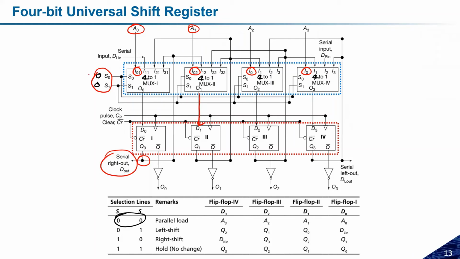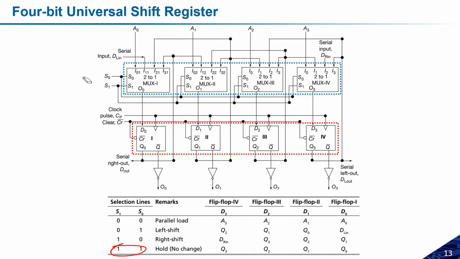Similarly, if we change to 1 0 or 1 1 or 0 1, accordingly you can select what kind of operation it is. So this particular diagram is nothing but the combination of all the circuits which we have studied before. Based on that, the control signals decide what kind of operation I have to perform, whether I have to perform the load operation, or the left shift or right shift, or I have to hold the data. Let us try to check this one, 1 1.